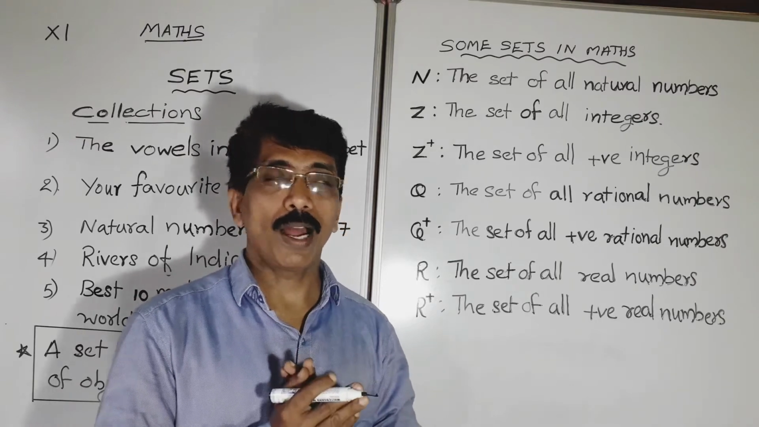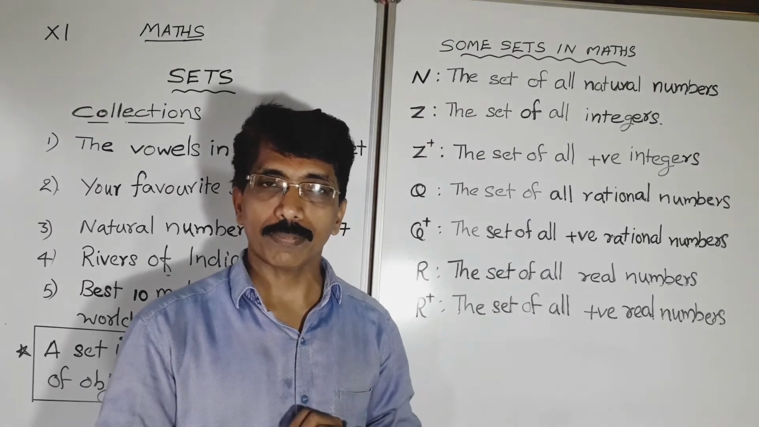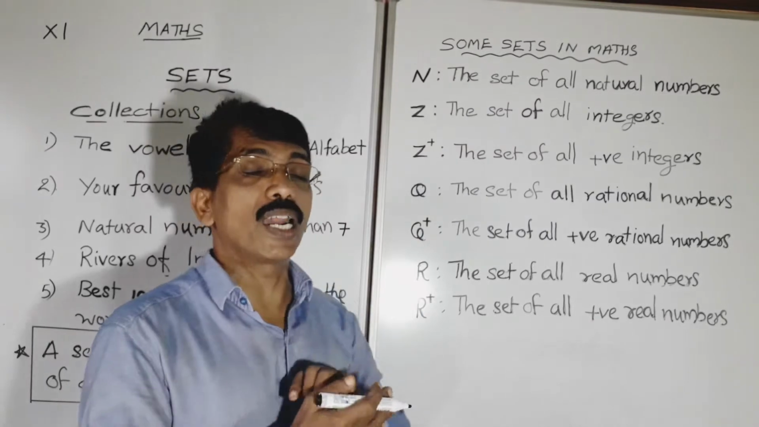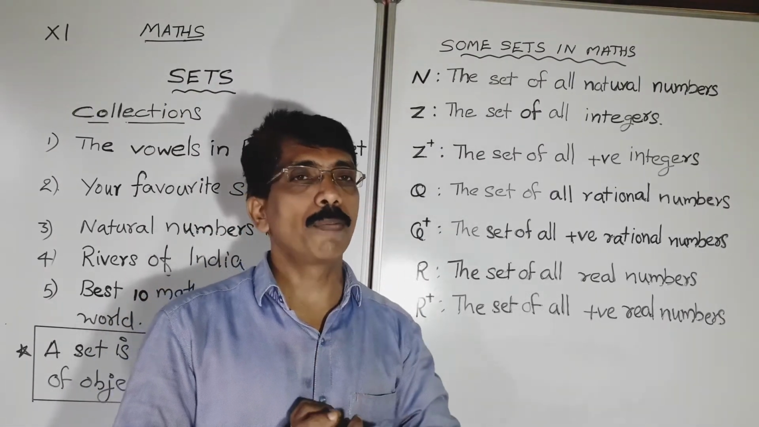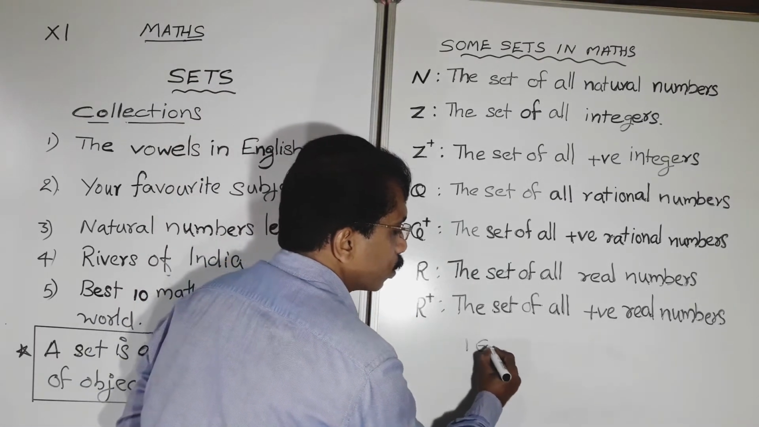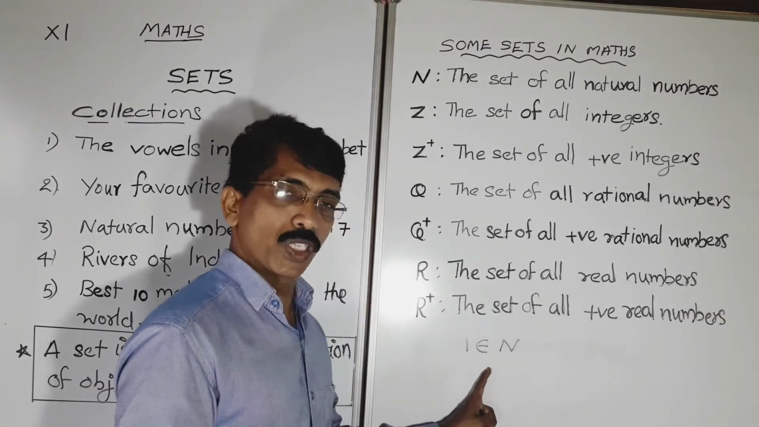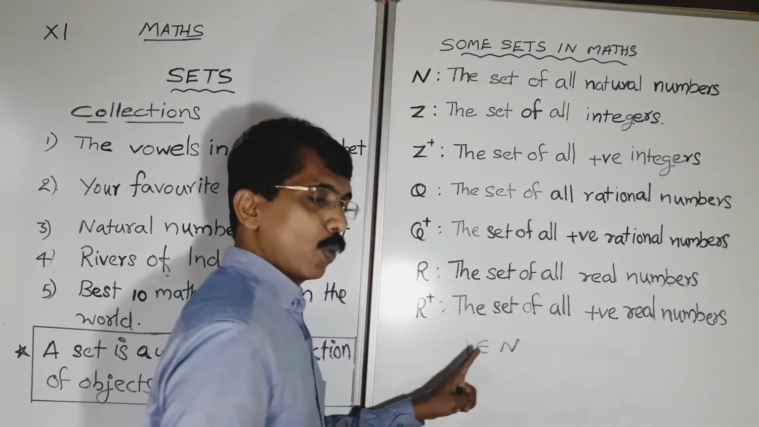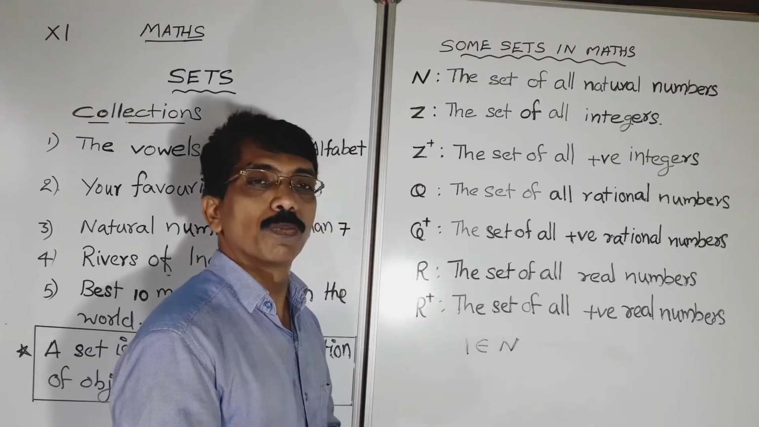Now listen here. I have taken N, the natural numbers. From that, if I ask about the number 1, is it a member of the natural numbers? We can say 1 belongs to N. Then we will write it this way, using this symbol, a Greek symbol epsilon: 1 belongs to N. It means belongs to.